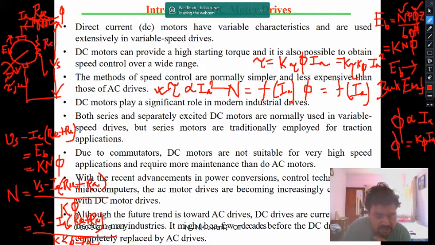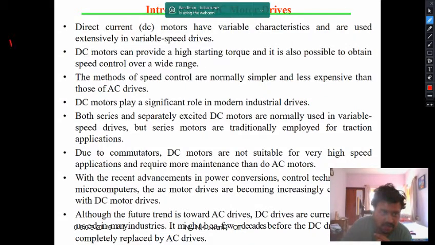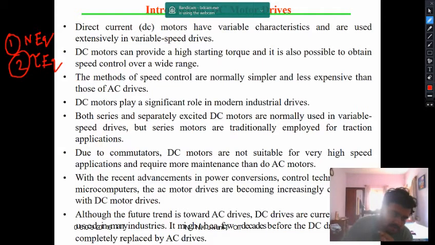So how are you getting the highest starting torque? That means two things are important. Let me erase all these things. Two things are very important. Number one, it is your N equation, that means the speed equation. Number two, that is your torque equation. Why are these two equations very important?